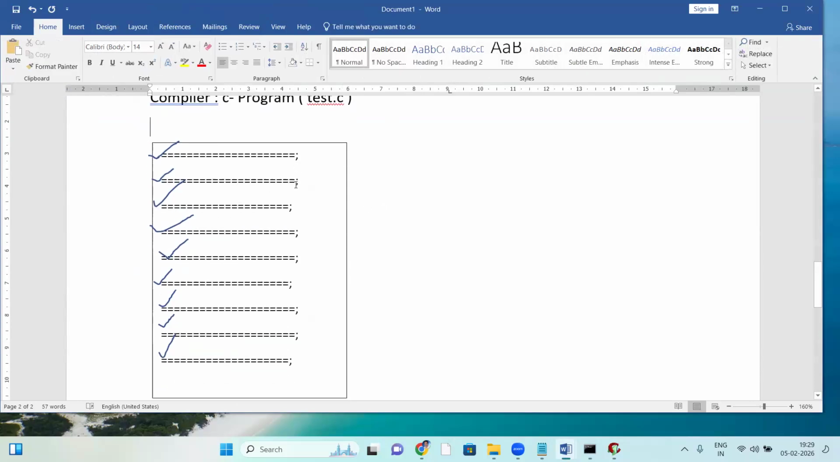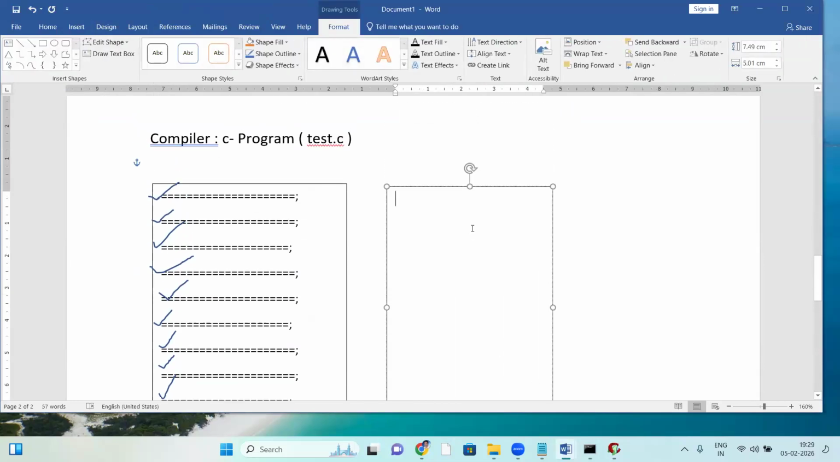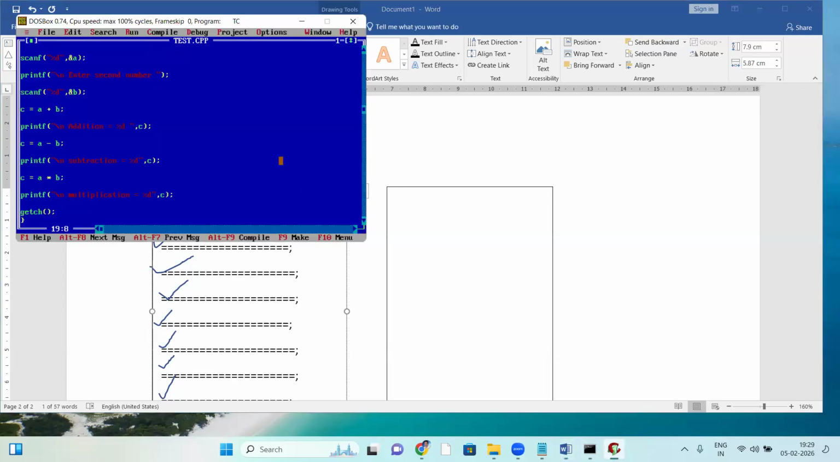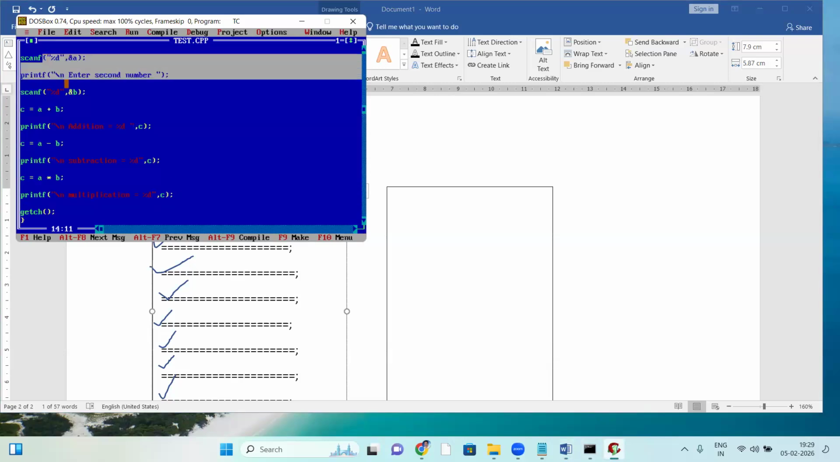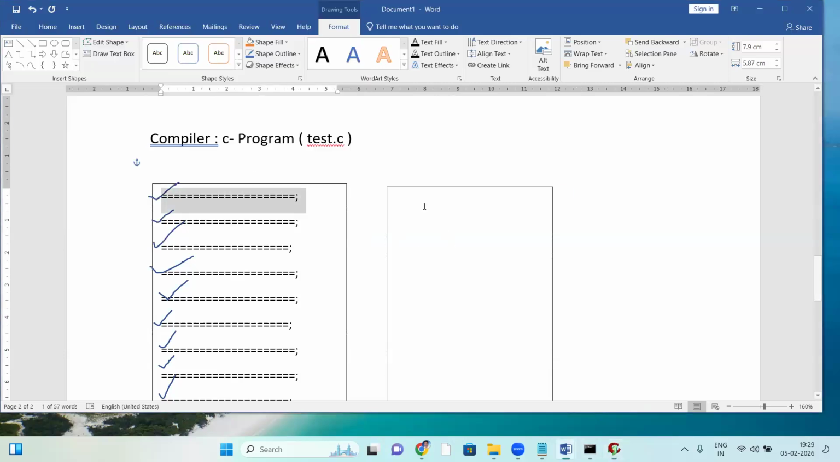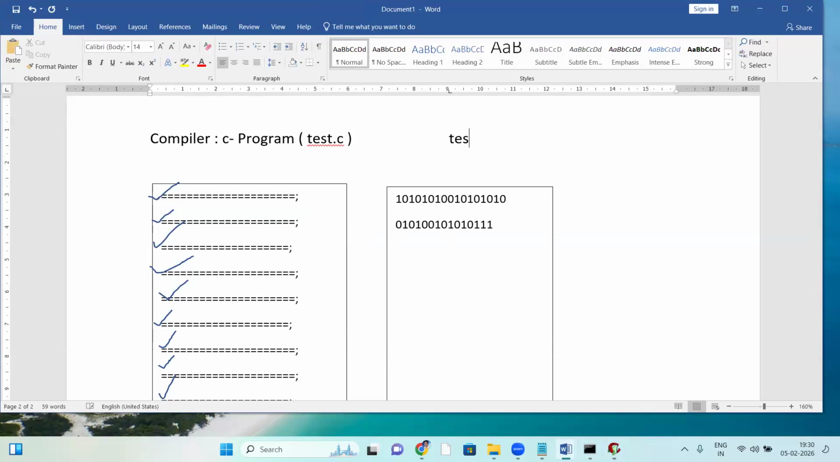If everything is fine from top to bottom, then the compiler opens one more file. After opening one more file, your C program code, this whole code, is converted into binary format, like zeros and ones, and written to another file. The first line is converted, then written to the other file. This file is test.exe. That exe file is generated.